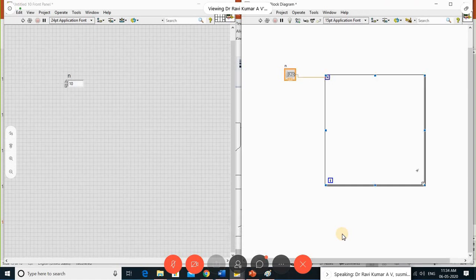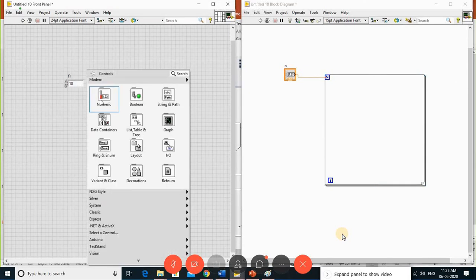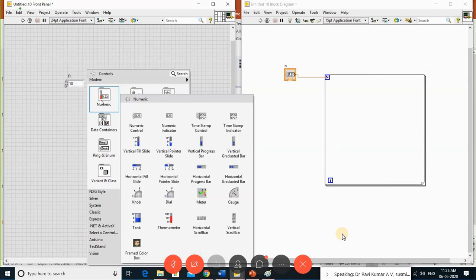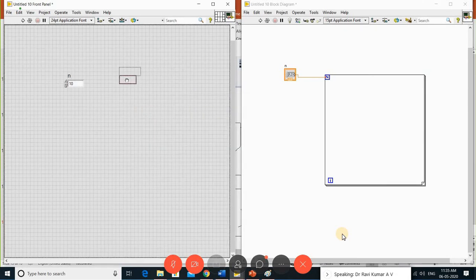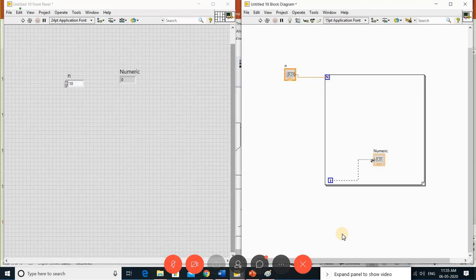So how many iterations is it going to take? From 0 to n minus 1. I want to see this, so take one indicator and connect it inside this. Remember, whatever code you write inside should be under the loop. Once the loop has terminated, then only does the data flow come out of the loop. So here I want to see how the data i is iterating from 0 to n minus 1.